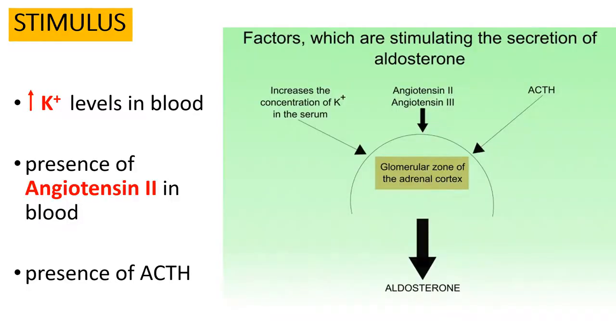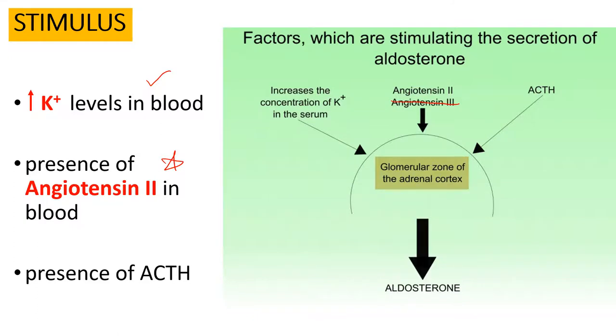So what is the stimulus for the secretion of aldosterone? Why is it secreted in the first place? Several factors, actually. If you have too much potassium in the blood, high levels of potassium, that will trigger the release of aldosterone. Another trigger, a huge trigger that we're going to mainly spend time on, is the presence of angiotensin 2. We're not going to worry about angiotensin 3.